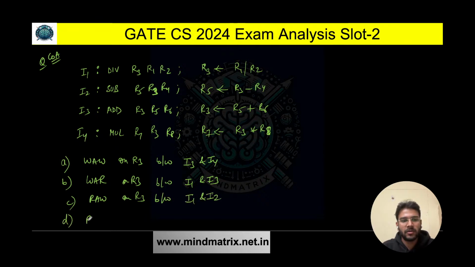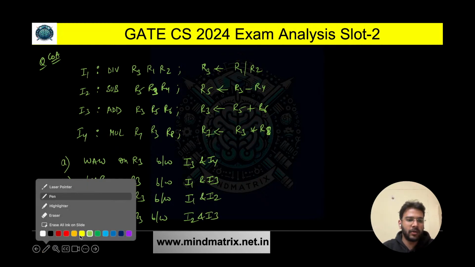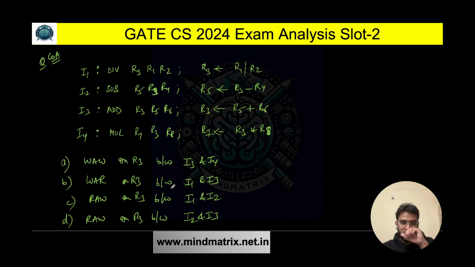Option D says read after write dependency on R3 between I2 and I3. So that we need to find out. Again, this is also an MCQ question. Now carefully see this. Let's talk about option A first.